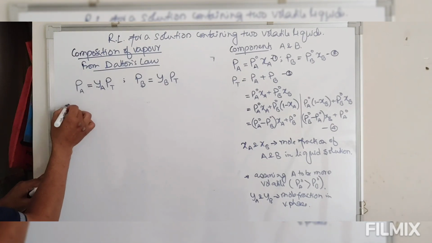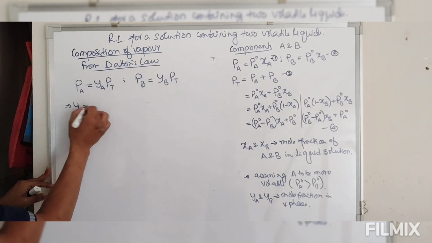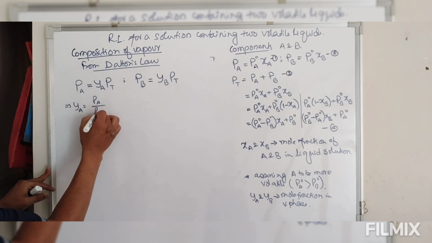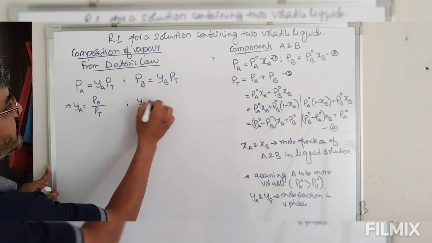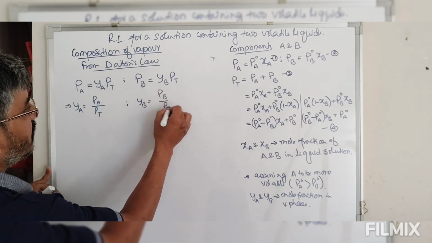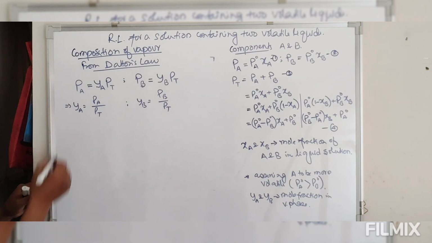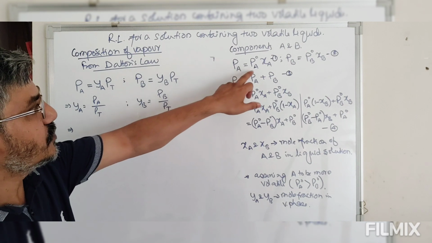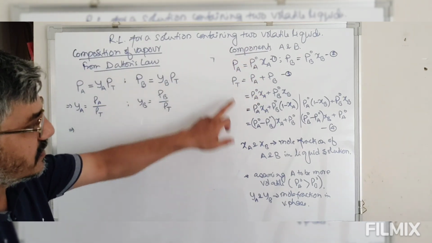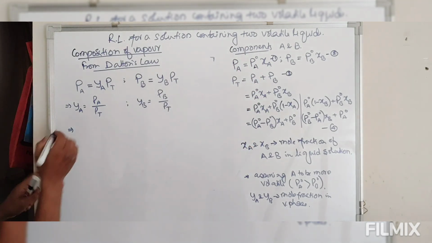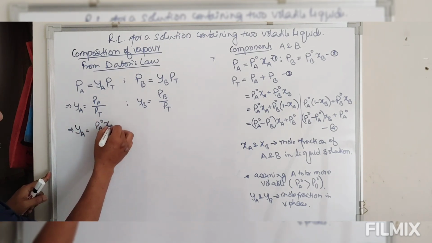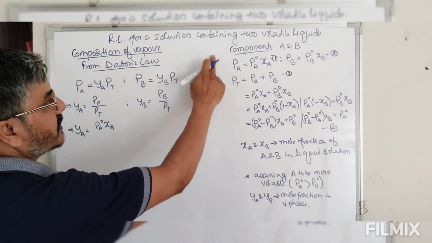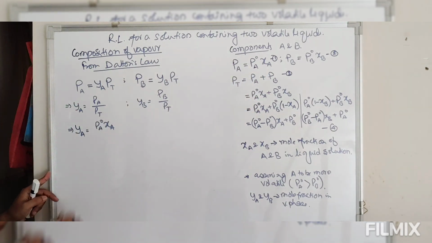So therefore YA is equal to PA by PT and YB is equal to PB by PT. Now PA is equal to PA naught XA, from Raoult's law.